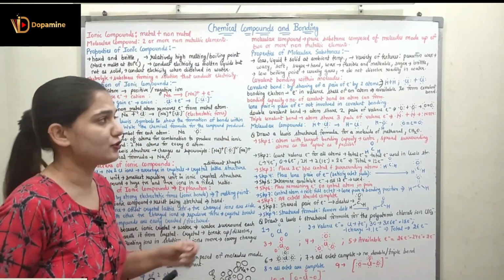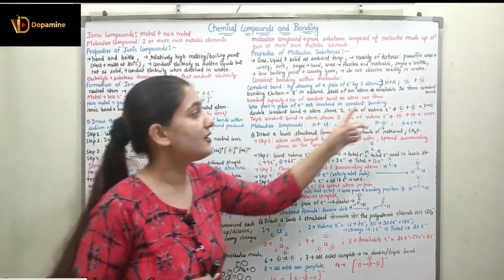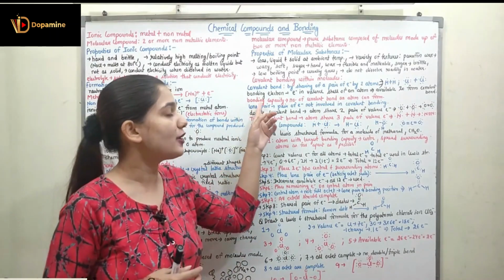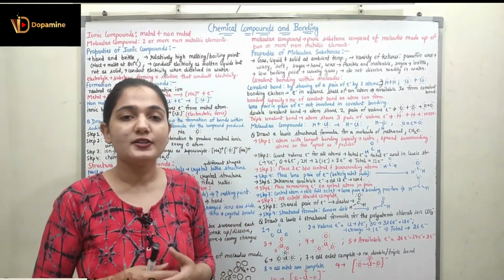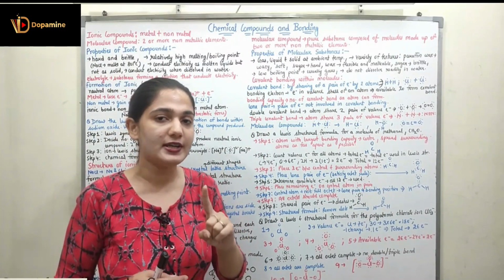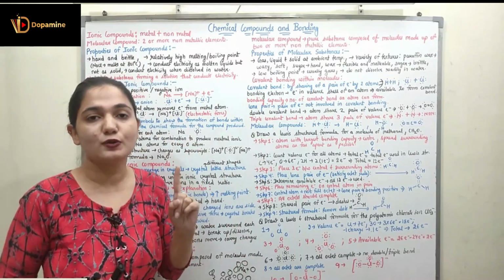Right, coming to the bonding electron. What is the bonding electron? Bonding electrons are the electrons in the valence shell of an atom which are available to form the covalent bond, right? So it is different from the bonding capacity. Lithium has one bonding electron, so it also has a bonding capacity equal to 1.